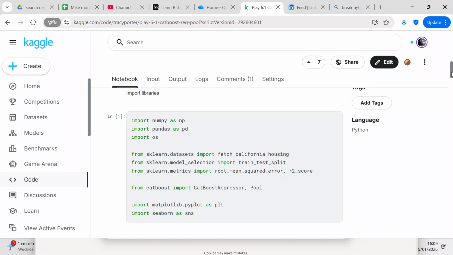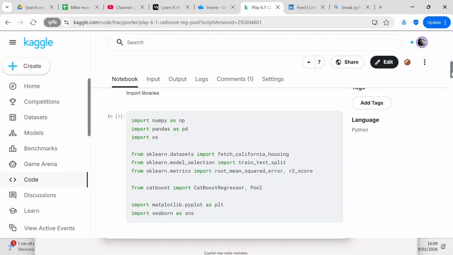We import os, which goes into the operating system. We import sklearn, which provides your machine learning functionality, and we import train_test_split, root_mean_squared_error, and r2_score.